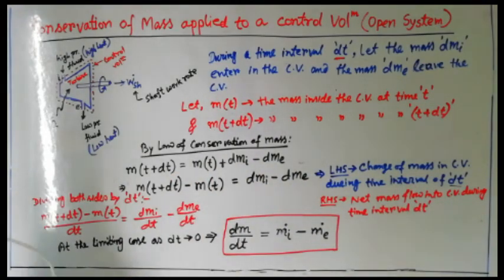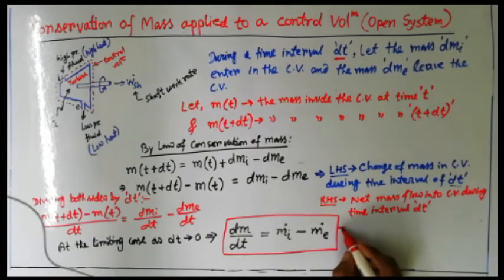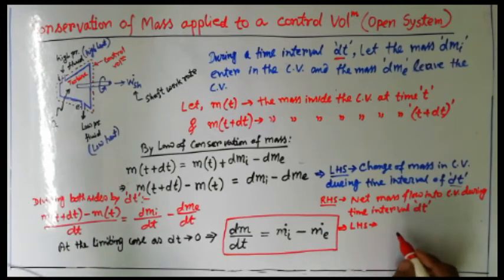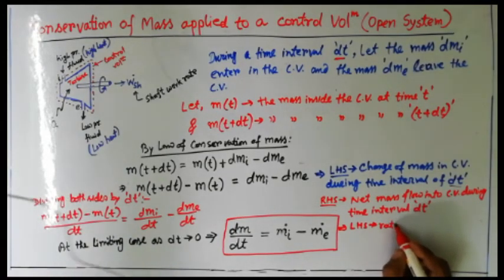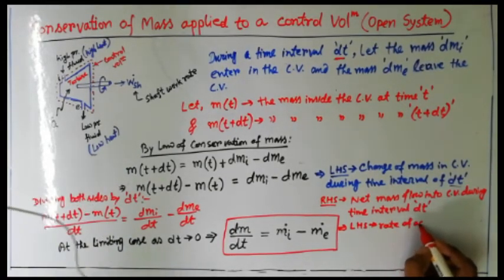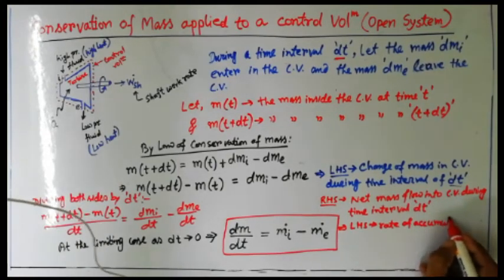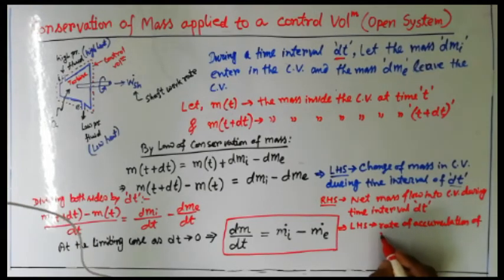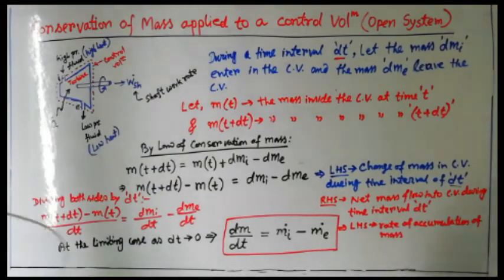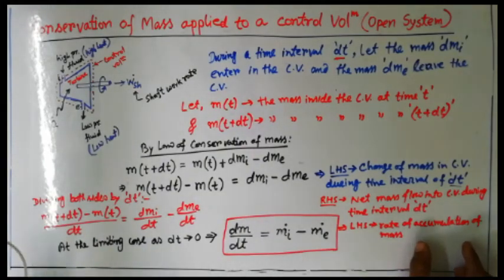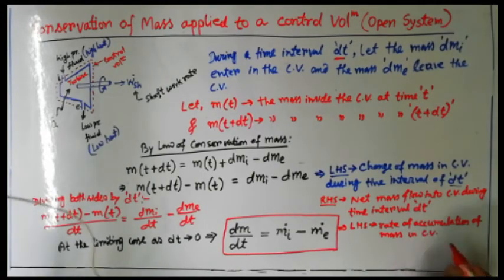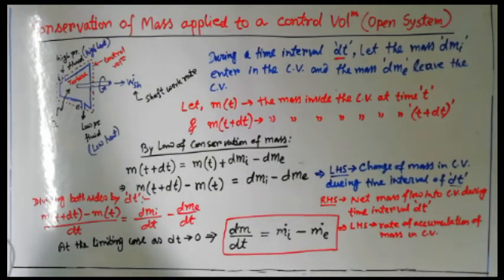So from this equation I can write in the same fashion that LHS gives us the rate of accumulation of mass inside the control volume. And RHS, what is it giving us?